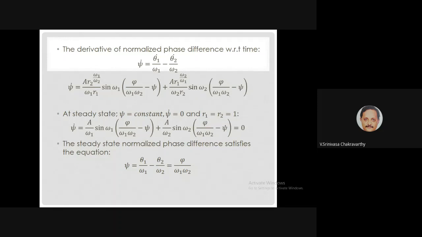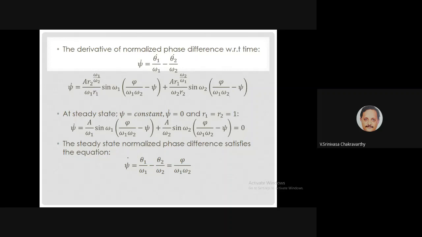So if you set the whole thing to 0, you get a very simple solution: if the stuff in the bracket is 0, then we are done. That satisfies the entire equation. So when will that become 0? When psi is equal to phi by omega 1 omega 2.